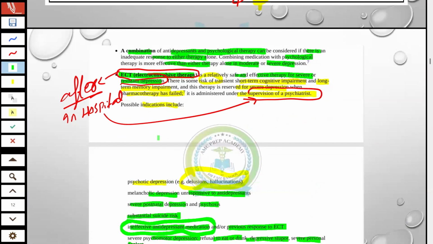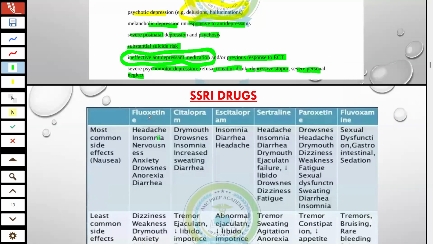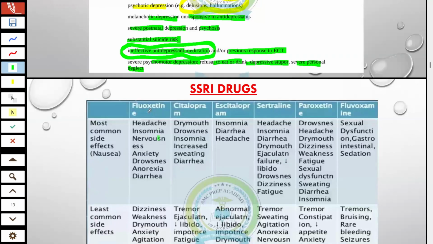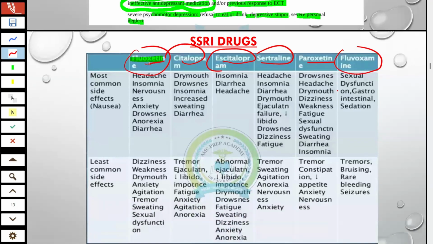Okay, move to next. Doctor, there is the SSRI drugs classification. In the SSRI classification, we have fluoxetine, citalopram, escitalopram, sertraline, paroxetine, and fluvoxamine. These are the drugs of SSRI, and their side effects are already mentioned.